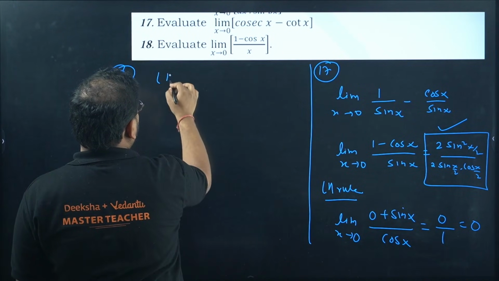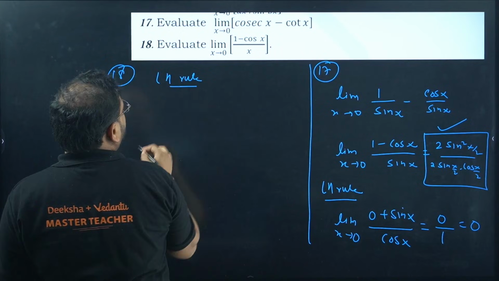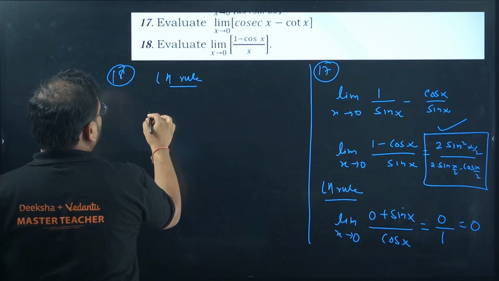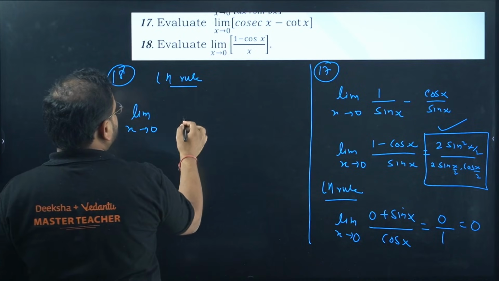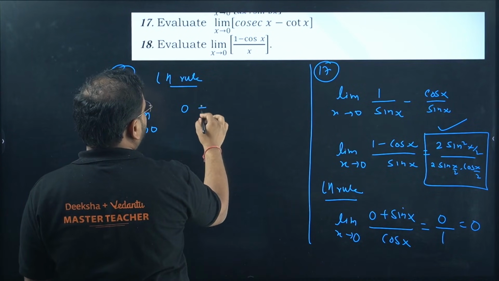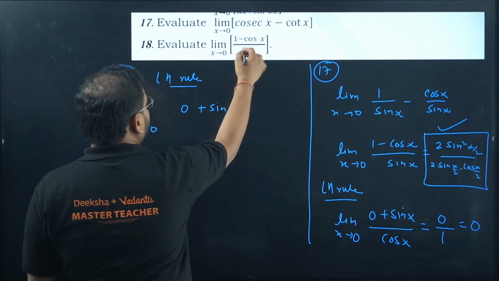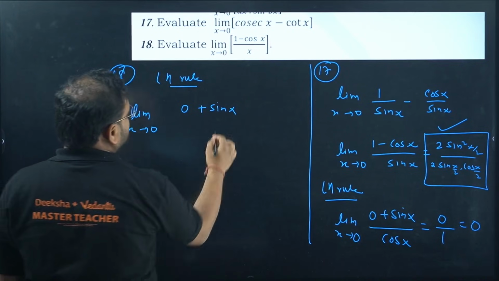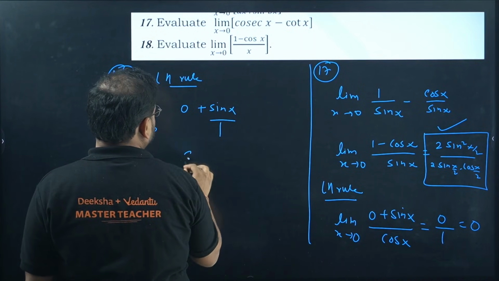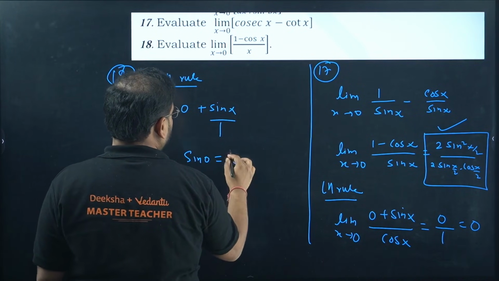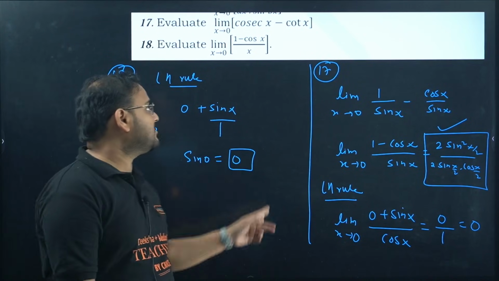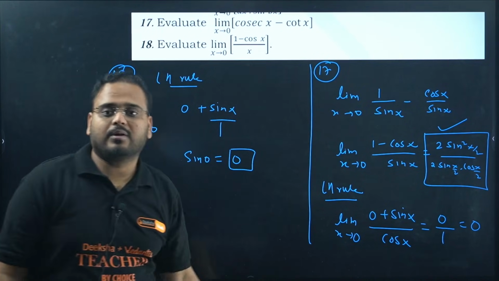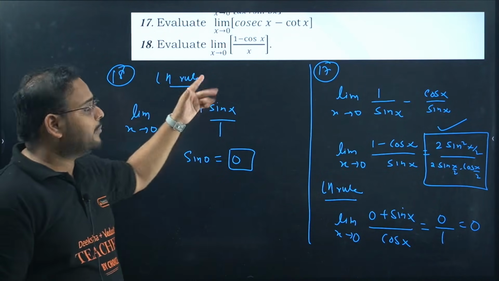Question number 18. Here again you can use LH rule only. Use LH rule. Fair enough. So you'll get what? Check this out. You'll have limit will remain as it is. Differentiate. 1 will be 0. Cos will be what? Cos will be minus sin. So minus will become plus, divided by 1. Put it here, sine of 0 is 0. That's your answer. X tends to 0, right? Sine 0 is 0. The denominator will be 1.